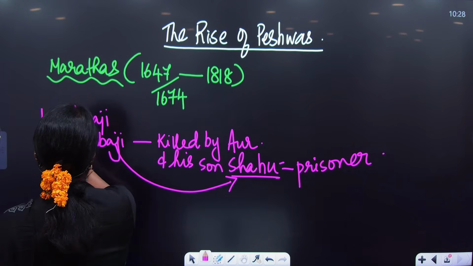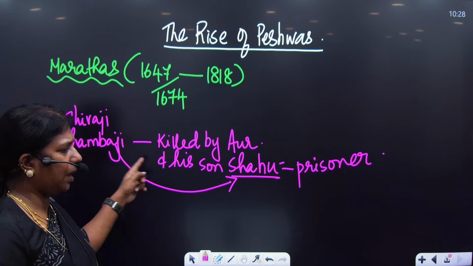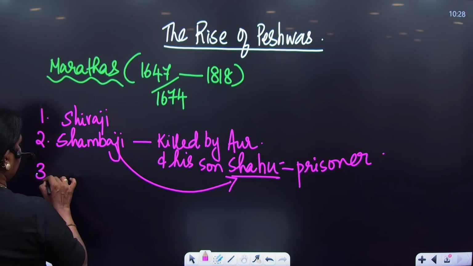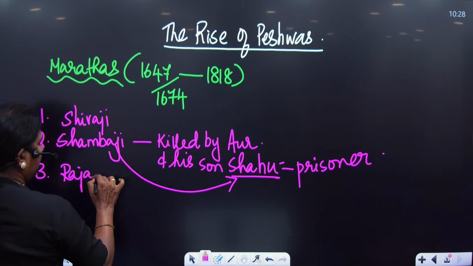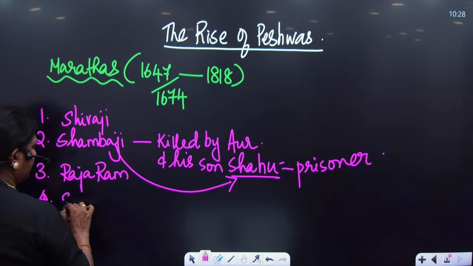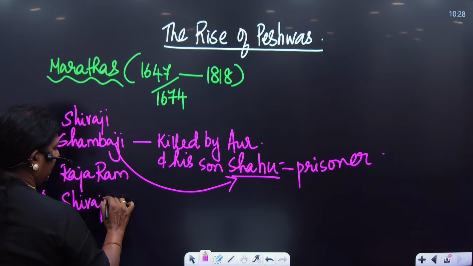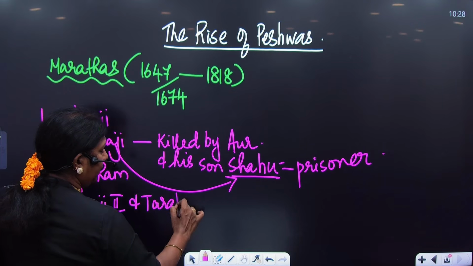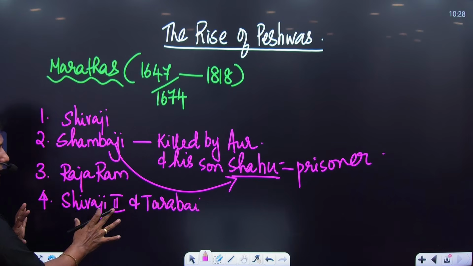So let's take this as number one. Number two, since Shambhaji was killed by Aurangzeb and Shahu was imprisoned, the Maratha nobles appointed Raja Ram as the next Chhatrapati. Raja Ram died shortly. Raja Ram's son Shivaji II was a minor. So his mother Tarabai, the widow of Raja Ram, ruled the kingdom.